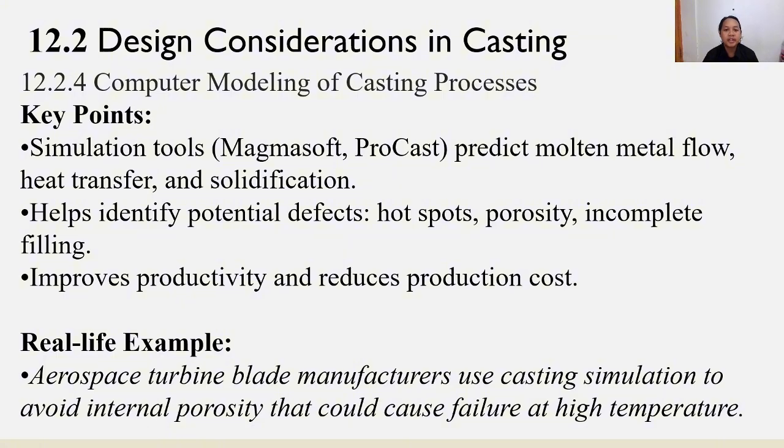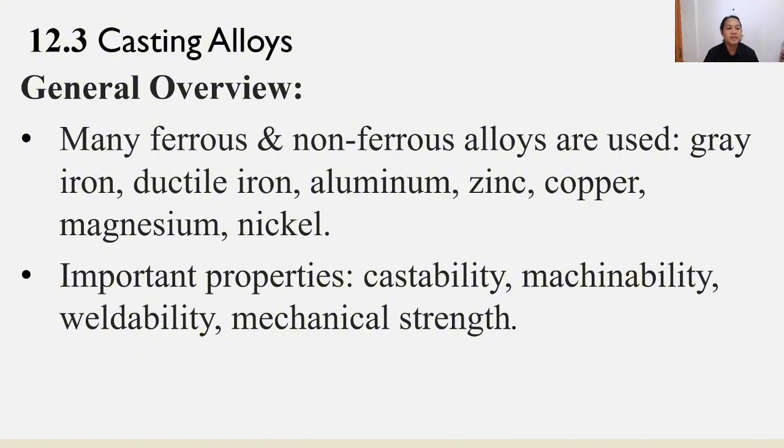Next is computer modeling of the casting process. Simulation tools like MAGMASOFT and ProCAST predict molten metal flow, heat transfer, and solidification. It helps identify potential defects like hot spots, porosity, and incomplete filling. It improves productivity and reduces production costs. In a real-life example, aerospace turbine blade manufacturers use casting simulation to avoid internal porosity that could cause failure at high temperature.